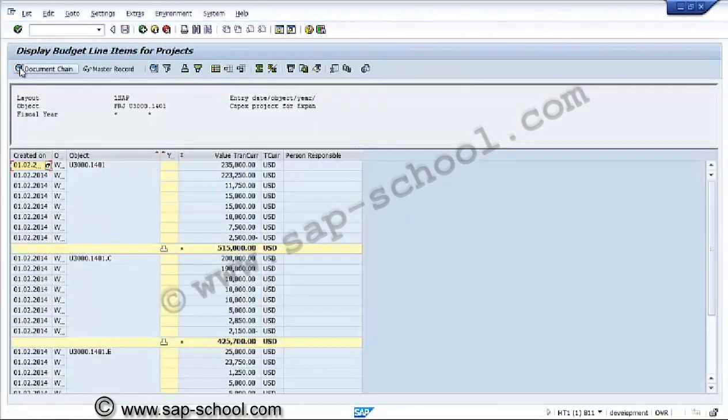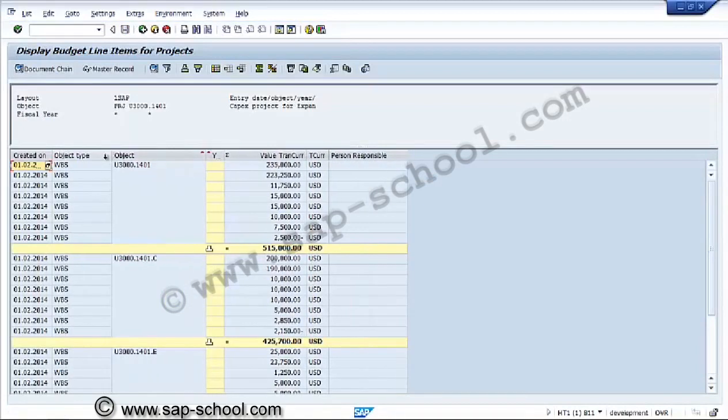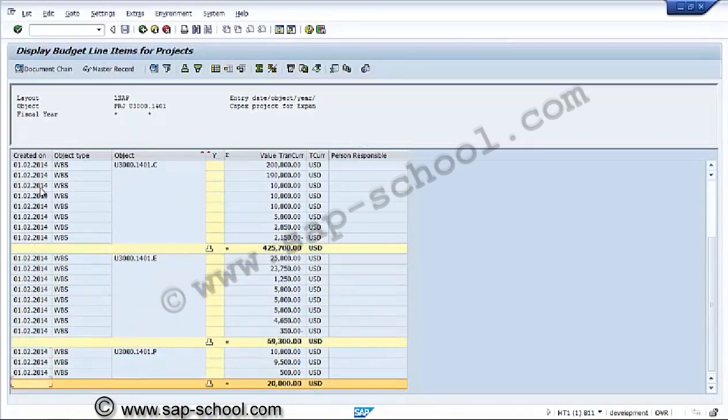So this is the line items against each. When this is created, this is the information, totally this much amount is there. Now for this also 200, initially this is plus, this is minus. So these are the line items for each and every WBS.